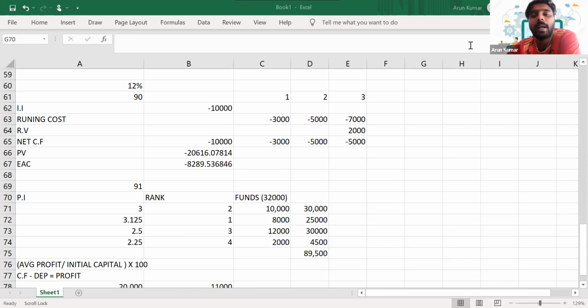Hard capital rationing means this will happen because of some factors outside the company, which are not under the control of the company. We are ready to take up more funds, but, let's say, because of economic factors such as the economy facing a credit crunch, we are not able to raise any funds, even if we have a good credit history. The bank does not have enough funds in hand because of the credit crunch happening in the market. That's a kind of economic factor that will lead to capital shortage. It is known as hard capital rationing.